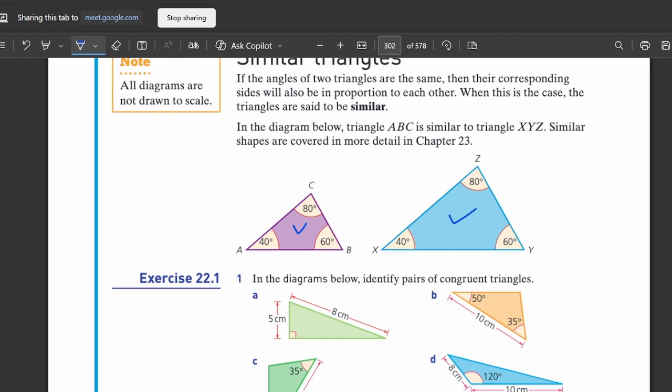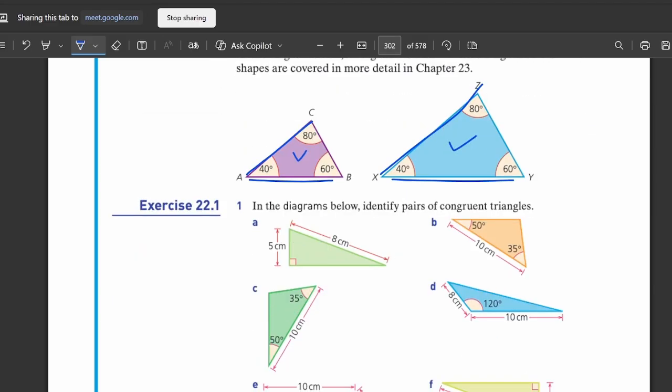This light purple triangle and this light blue triangle: in these two triangles, you can see that all angles are the same. But what is the difference? The difference is in their width. This one is AC width, but XZ width is bigger than this one. Similarly, this AB width is smaller, but XY width is greater. So there is a proper ratio between every width, and even the heights. Such triangles are called similar triangles. Am I right? Okay.